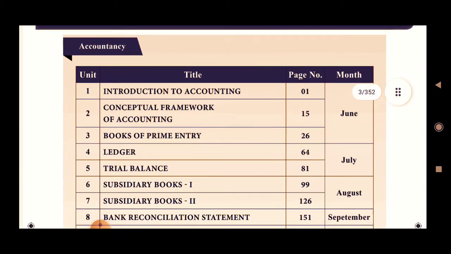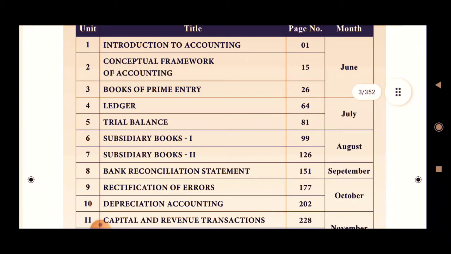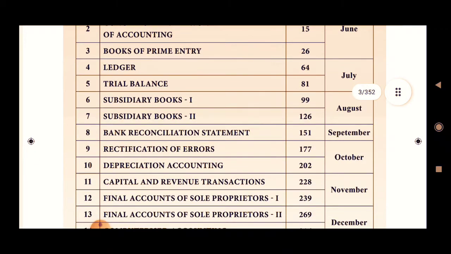So the first unit is Introduction to Accounting. Second one, Conceptual Framework of Accounting. Third chapter, Books of Prime Entry, that is otherwise known as journal. Then secondary entry, that is called ledger. And the fifth unit is trial balance, balancing both things. And subsidiary book 1 and subsidiary book 2, units 6 and 7.